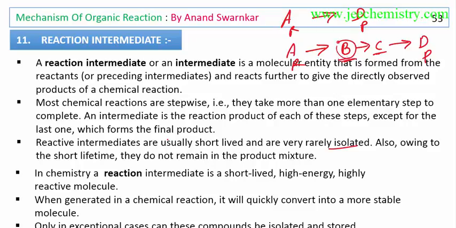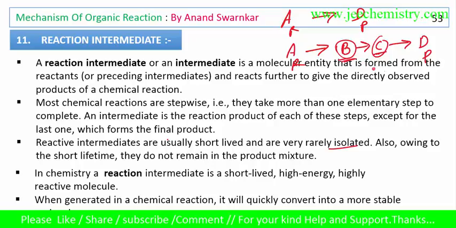These intermediates may be very short-lived. A is converted to B, and B suddenly converts to D. It is short-lived. Why? Because it is very unstable. Reaction intermediates are generally very unstable. They are unstable, so they try to become stable. That's why they form the final product very fast. They are very short-lived and very unstable, so generally we cannot isolate these intermediates.